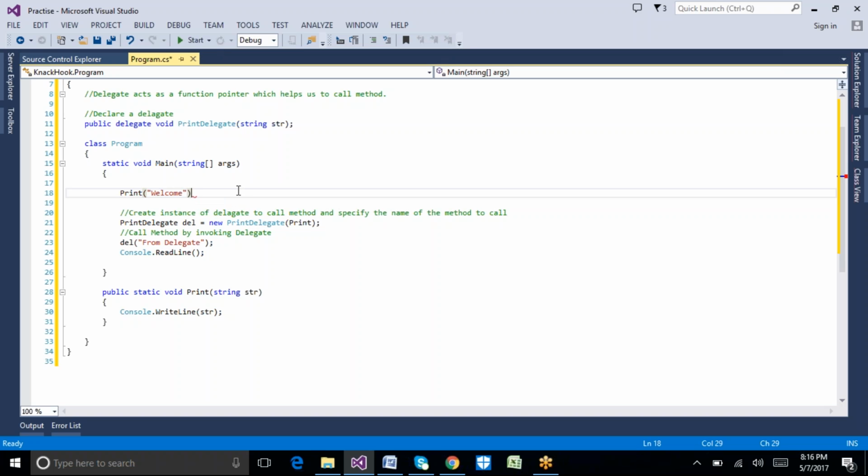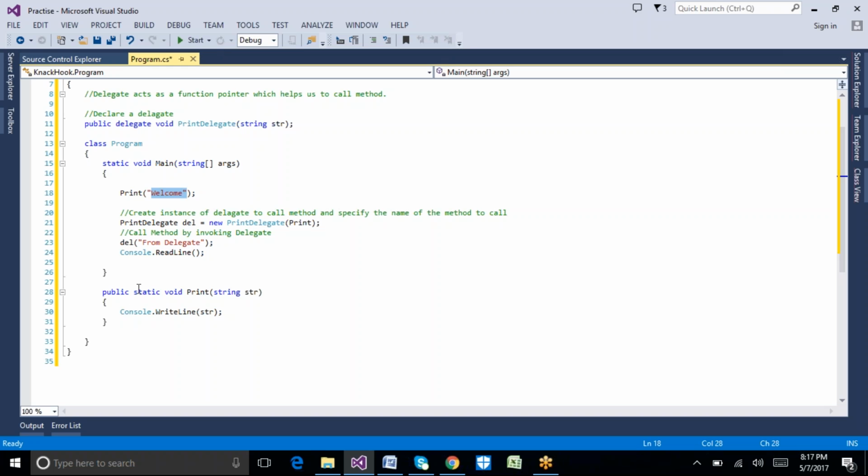So something like that, we can pass the string for our print method. This is the general way of calling a method. We have a method whose name is print method, and it is accepting one string parameter. How can we call that method? As it is a static method, we can directly call it by passing the required string to that particular method. So this is the general way to call a method.